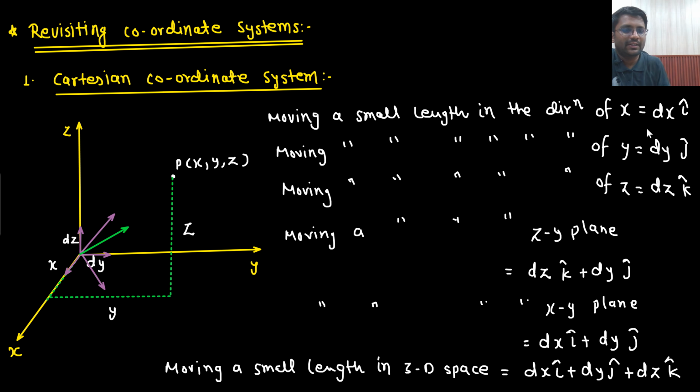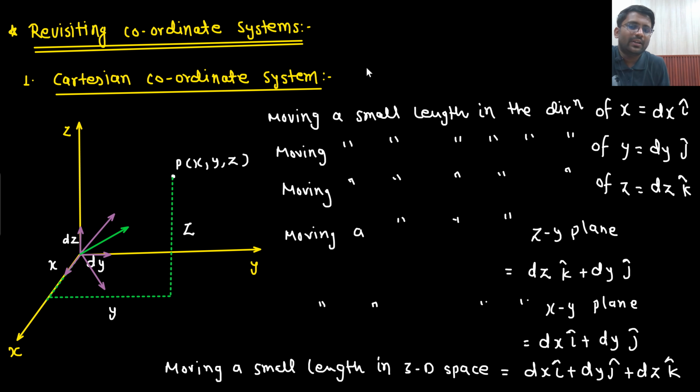Previously, in integral calculus, we studied that moving a small length in x will be dx, in y will be dy, and in z will be dz. This we have already understood, right? Since we are studying vectors now, along with that we need to put the direction as well. We will take the positive direction only. Someone would say, sir, what if I move here? That means you are moving dx minus i cap. As of now we are moving in the dx plus i cap direction, right?